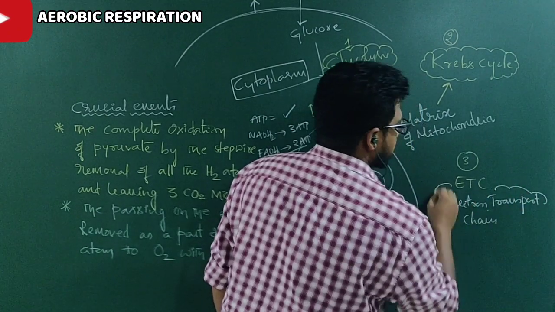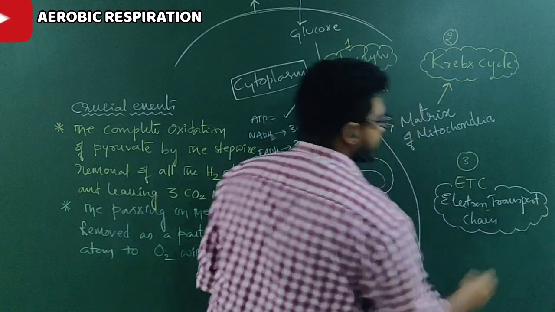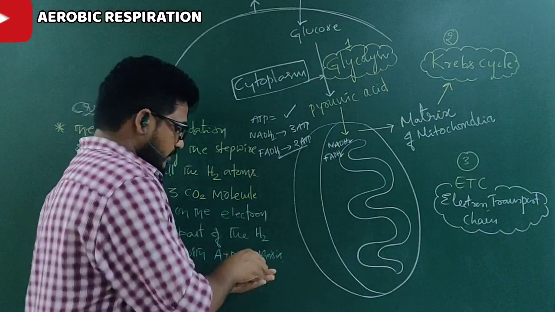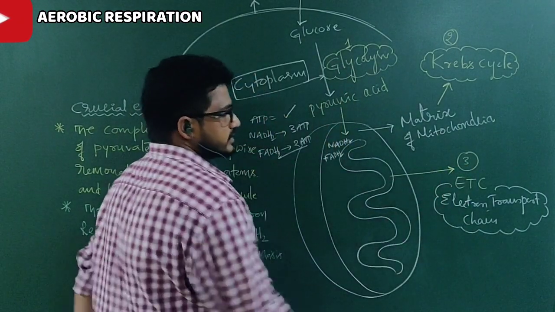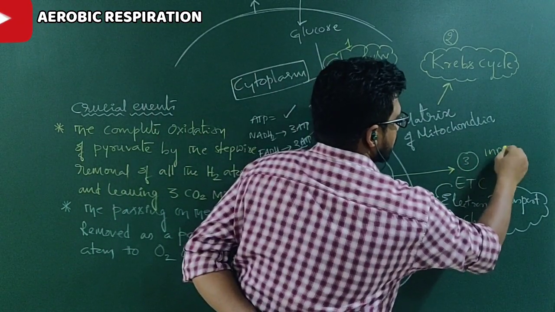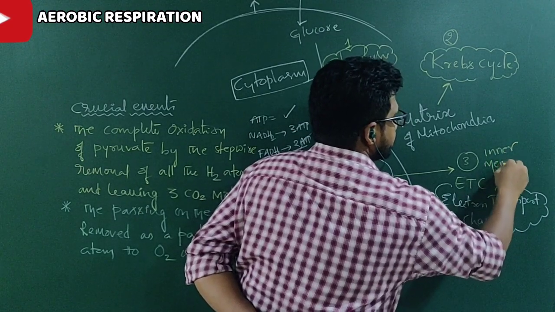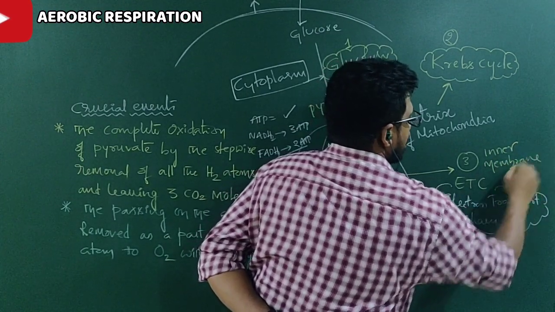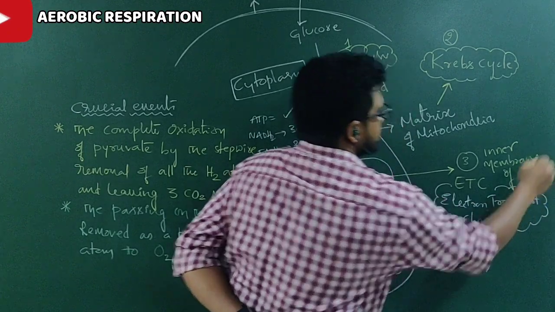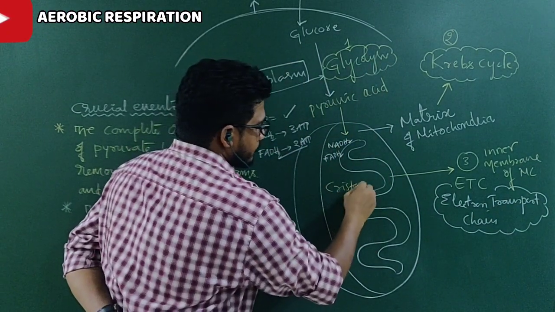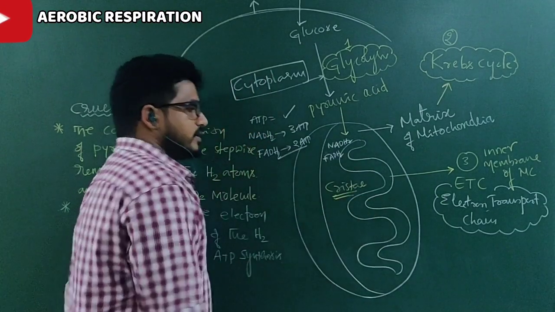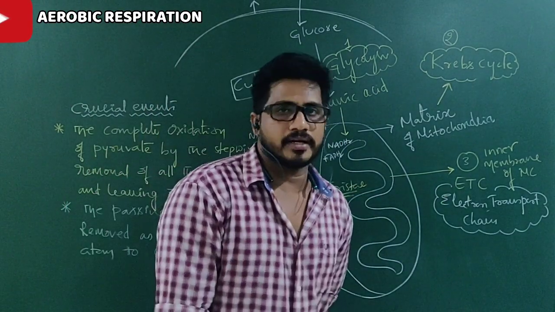Where does this electron transport chain exactly occur? It occurs in the inner membrane of the mitochondria. This is the inner membrane of the mitochondria. This is also called a crista. The folded structures inside the matrix of the mitochondria are called cristae.